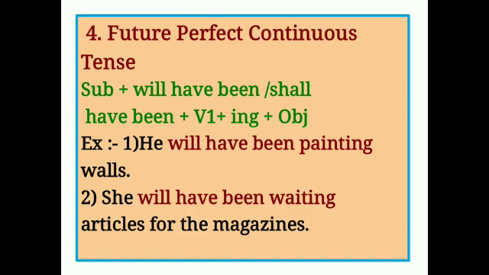Fourth, future perfect continuous tense. Structure: subject plus will have been, shall have been, plus V1 ing plus object. Example, he will have been painting walls. Second example, she will have been writing articles for the magazines.